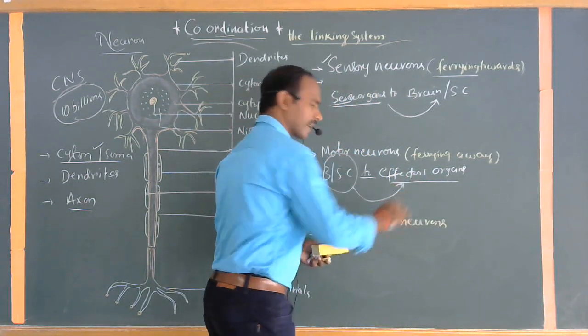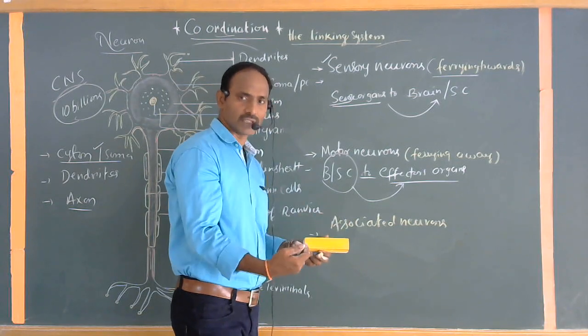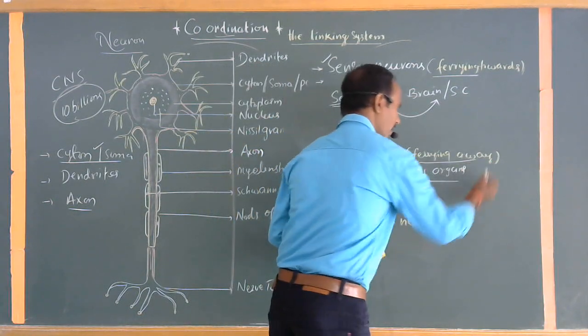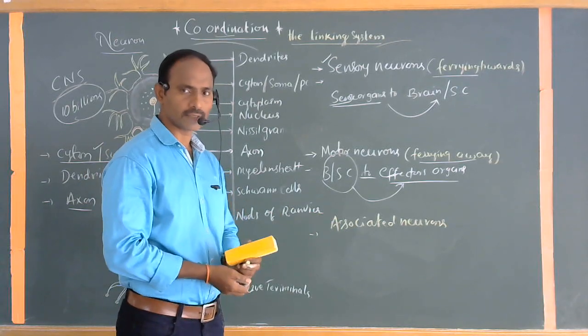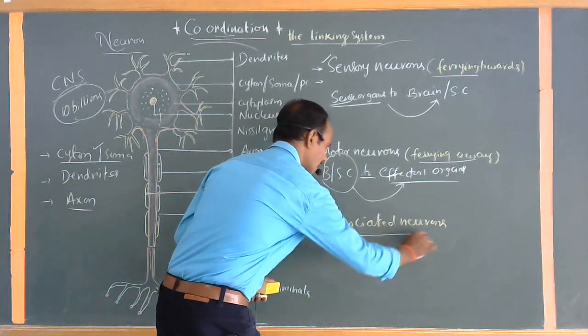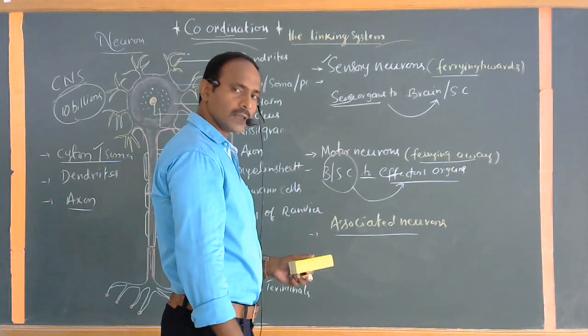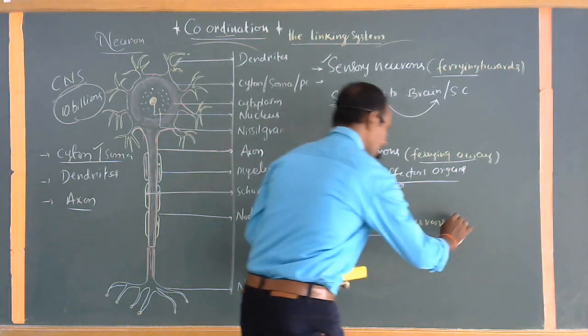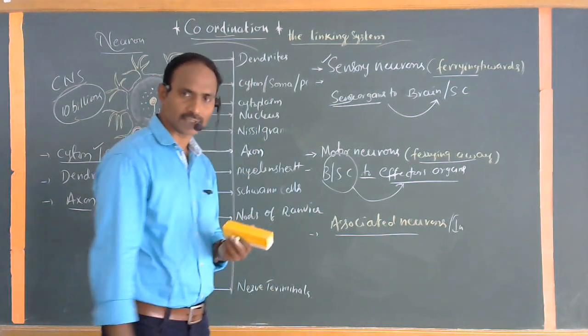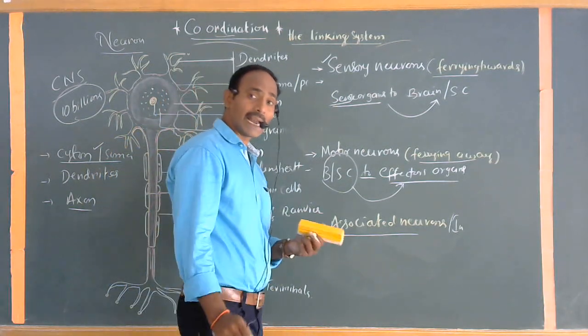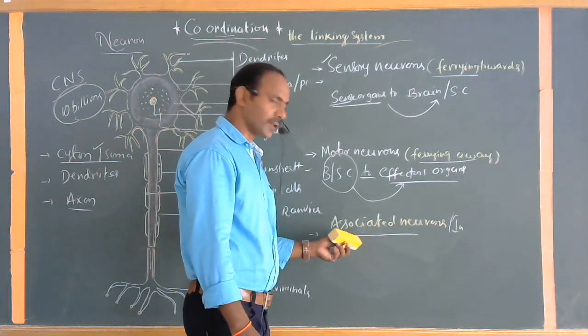The third category neurons are commonly called associated neurons, which can also integrate. These are also called integrated neurons or interneurons. The message can be analyzed by these particular neurons.